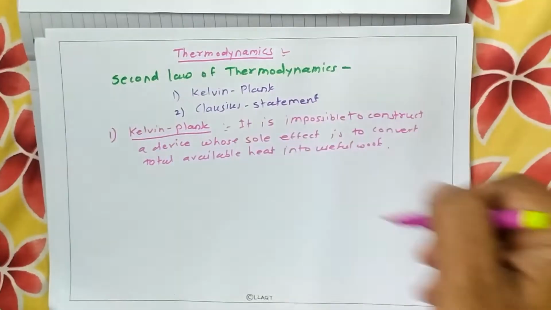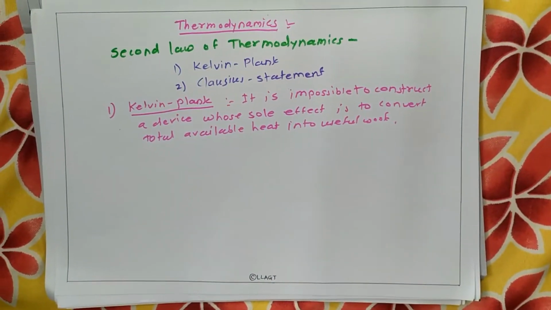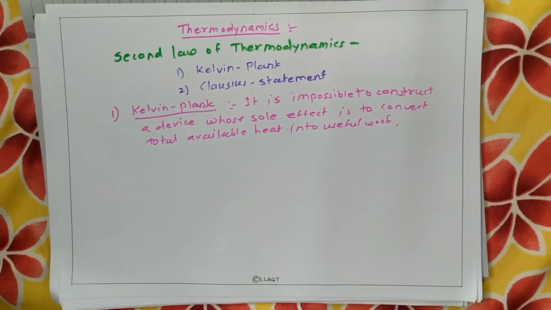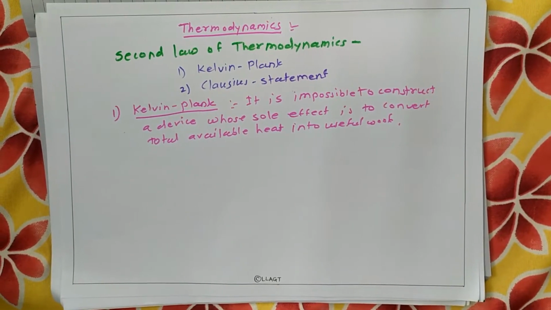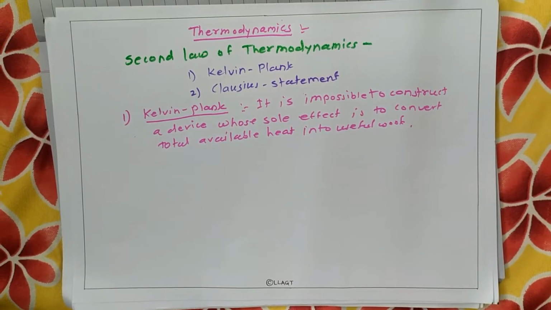This statement accounts for the losses that occur in the engine, and it gives the development of the concept of thermal efficiency of the engine.